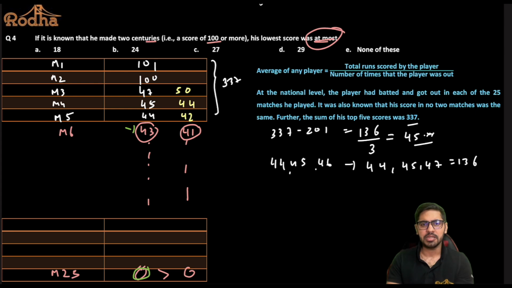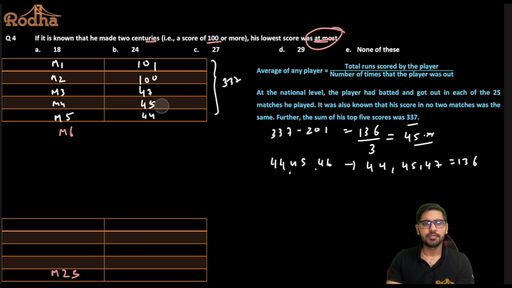And for that same reason, I have taken 100 and 101, because I want to distribute the scores as equally and as close as possible among these matches. I hope you are able to relate to what is happening in this set, and that you retain this so it helps you in upcoming sets. If you get a similar set of this type, you should be able to crack it.